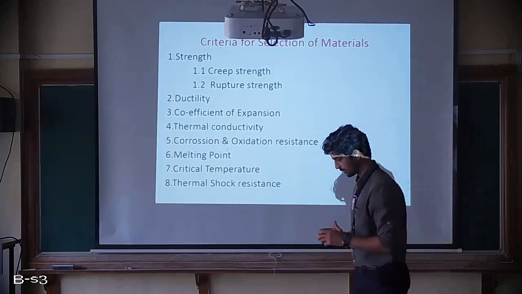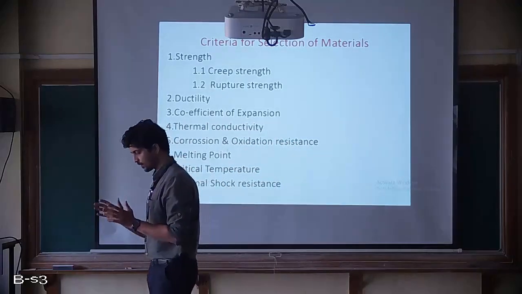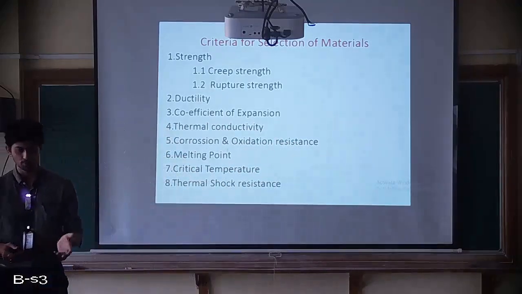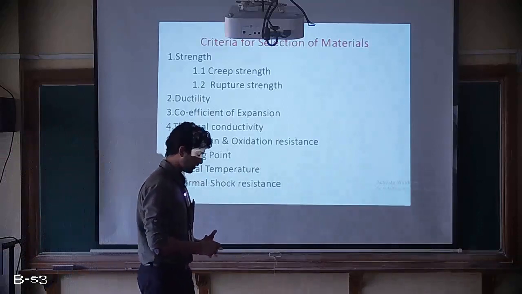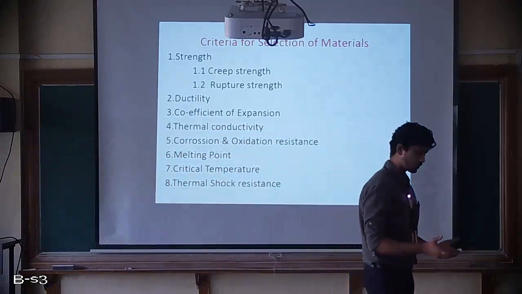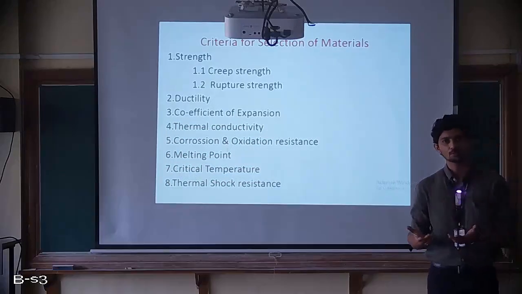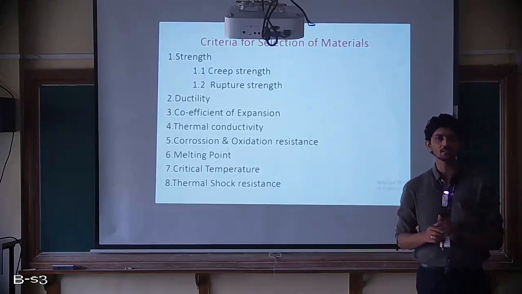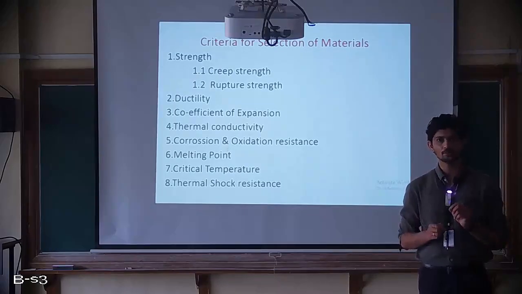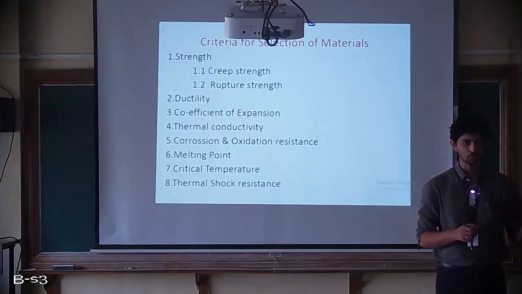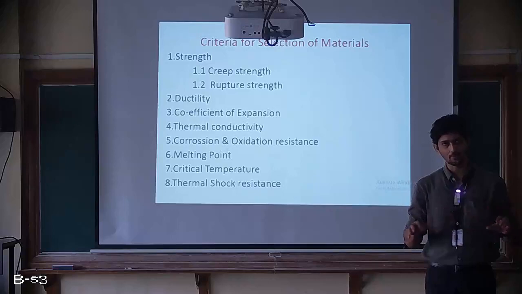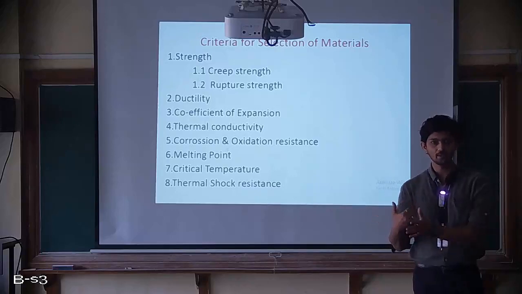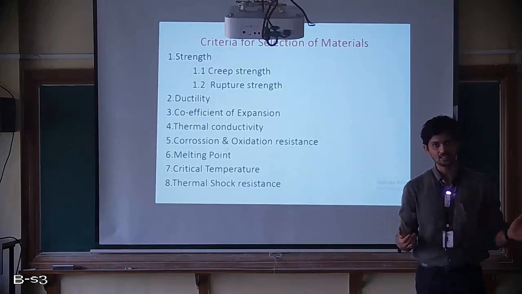For example, if you are combusting fuel in a gas turbine combustor or an afterburner section, then it is exposed to the turbine section or nozzle section. Then the materials we use in the turbine, combustor or afterburner are continuously exposed to such a high temperature, and if there are no cooling methods used properly, or if a cooling method is used but the material doesn't have a good thermal conductivity, then one surface which is exposed to high temperature will always be exposed to high temperature, whereas the other surface of the same component, if that is exposed to cooling methods, then the heat which has to be transferred will not happen properly.